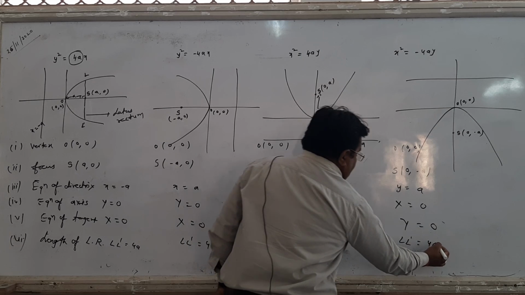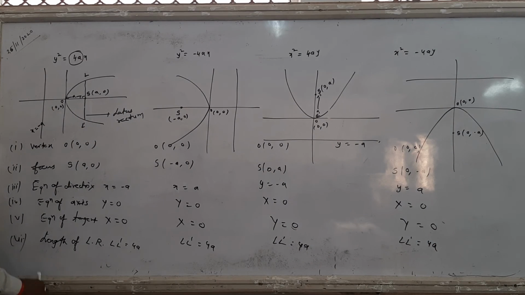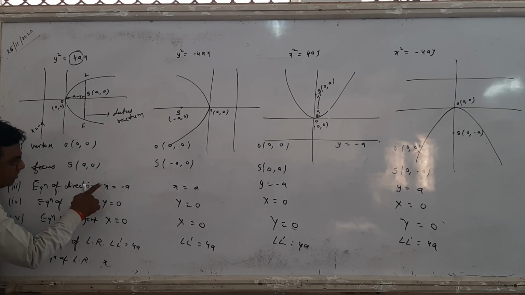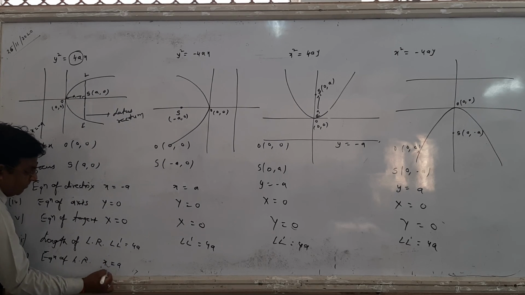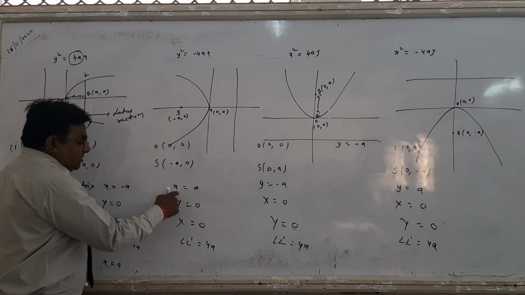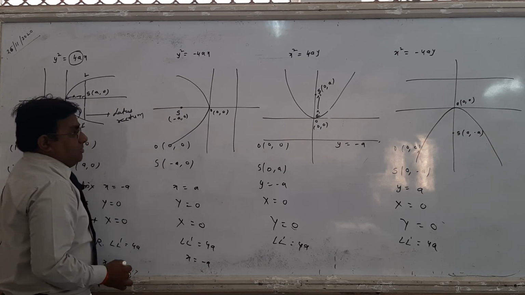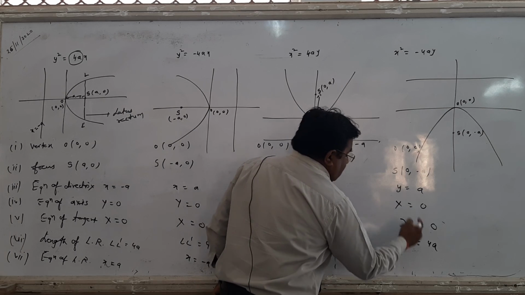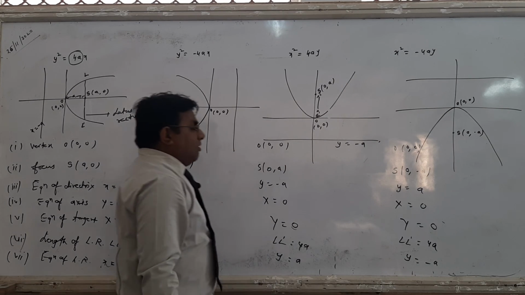But now, what is the equation of the latus rectum? Look here, students. This side is the equation of the directrix, and this side is the equation of the latus rectum. The equation of the directrix is x equals minus a, so x equals plus a is the equation of the latus rectum. If the directrix is x equals a, then the latus rectum is x equals minus a. If the directrix is y equals minus a, then y equals plus a is the latus rectum. If the directrix is y equals a, then y equals minus a is the latus rectum.